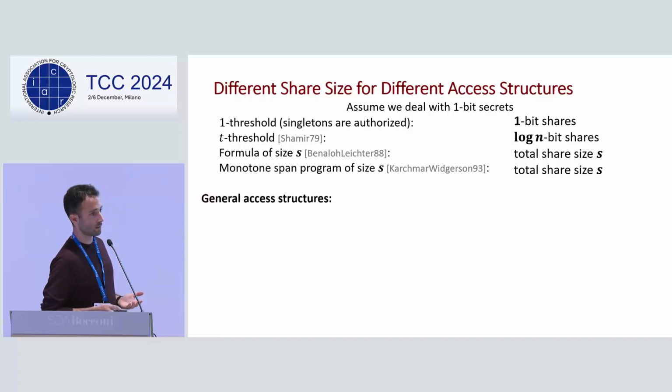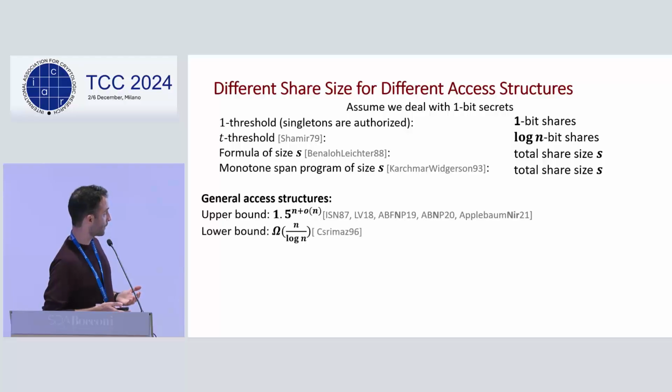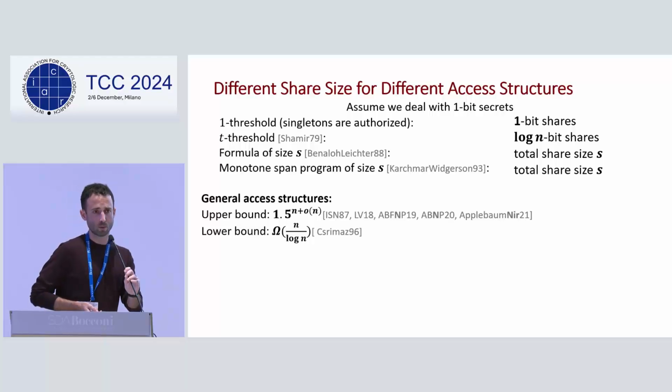But the general upper bounds for worst-case functions, for all functions, are not that great. It took a long line of work to get to the bound that applies to all access structures, which is 3/2 to the n, while the best lower bound known for an explicit function, or for any function actually, is shares of size n over log n. So we have a huge gap here, and we don't know where the truth lies in between.